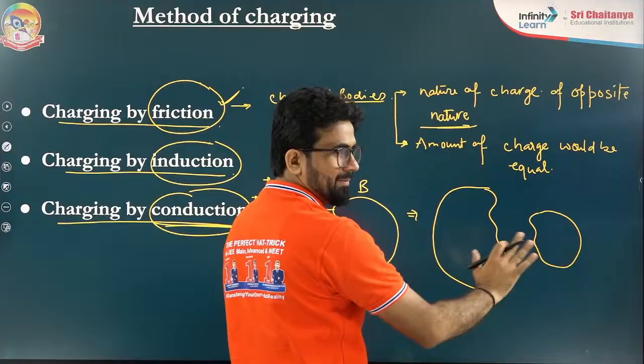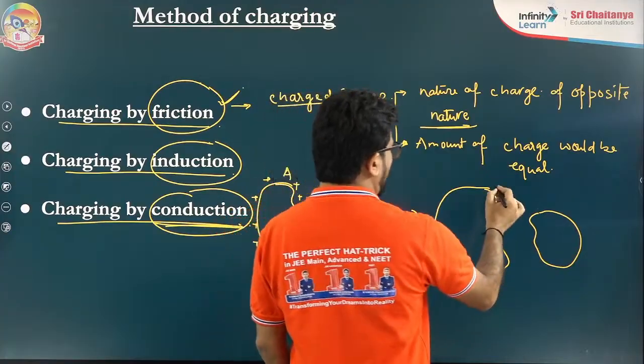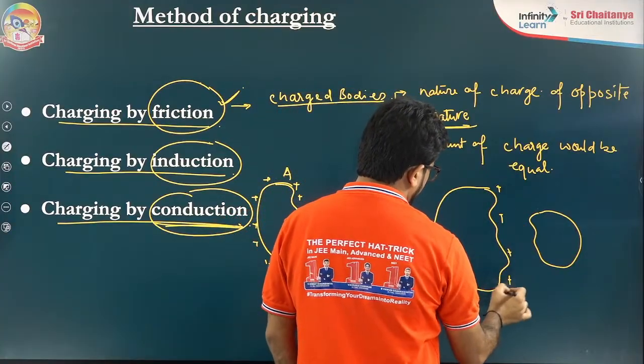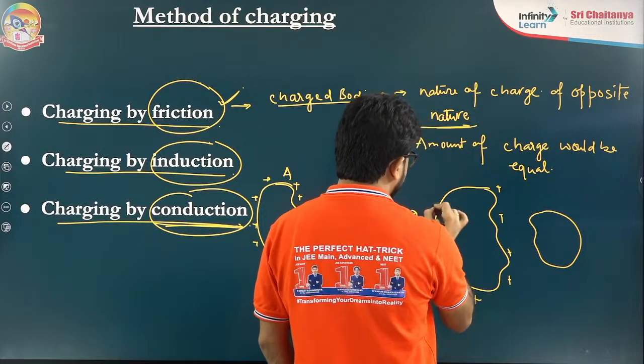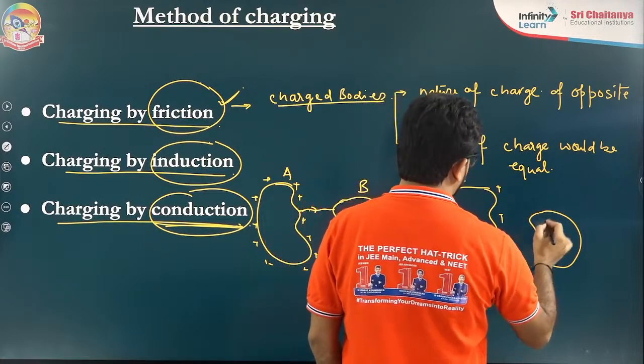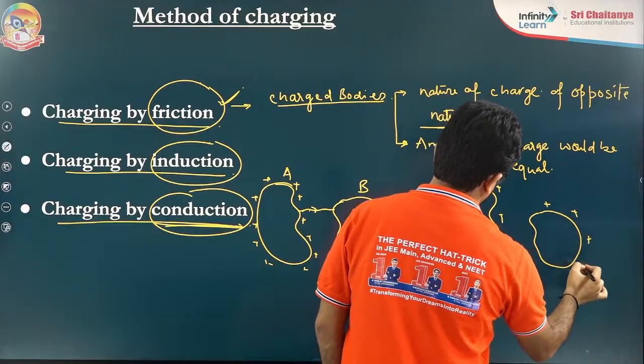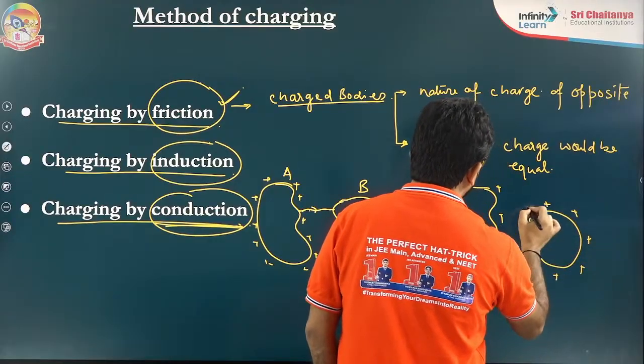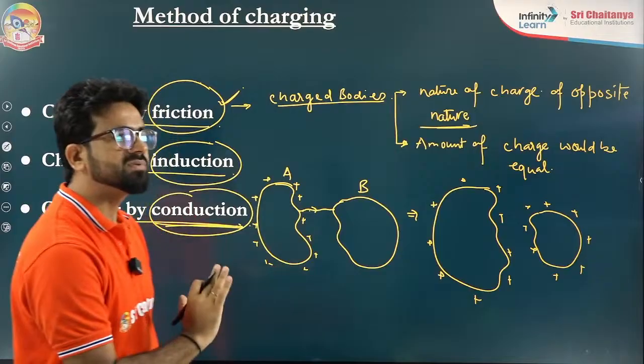Assume both are similar. So what will happen after some time? We will see that on this body there would be positive charge, and on this body also positive charge. That means the nature of charge would be the same.